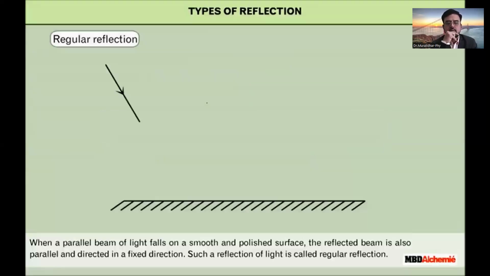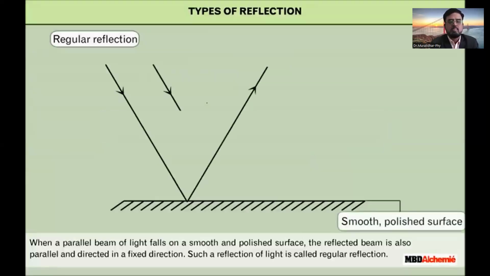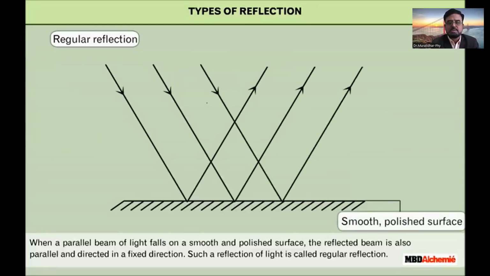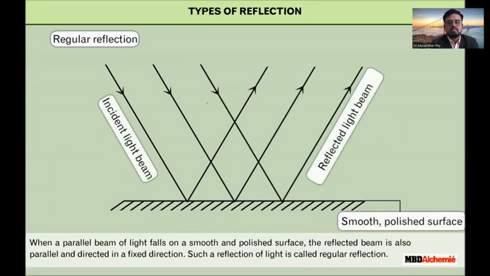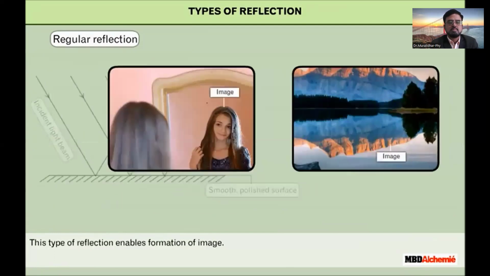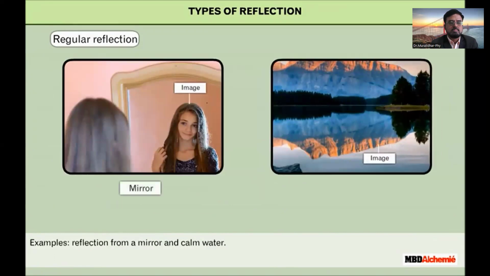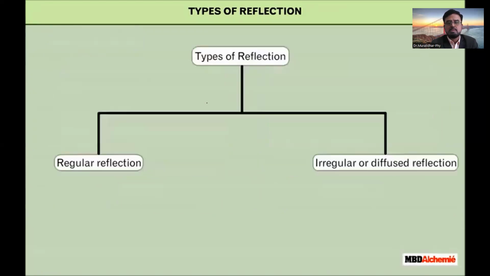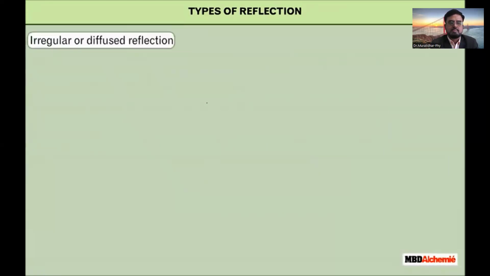When a parallel beam of light falls on a smooth and polished surface, the reflected beam is also parallel and directed in a fixed direction. Such a reflection of light is called regular reflection. This type of reflection enables formation of image. Examples: reflection from a mirror and calm water. Let us learn about irregular reflection.